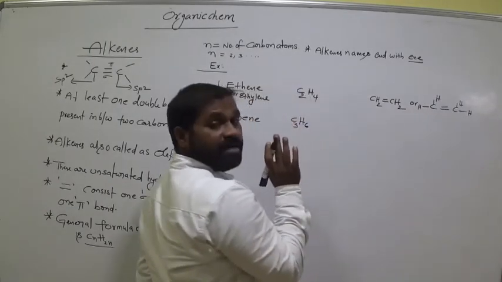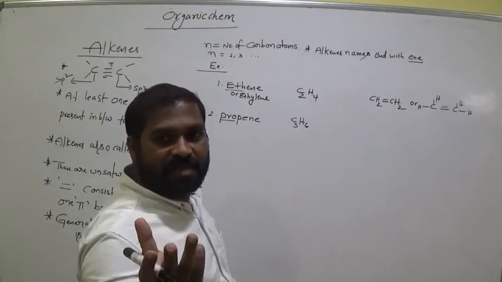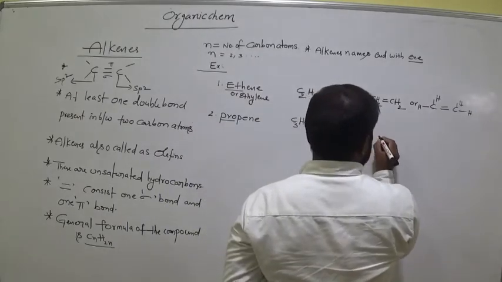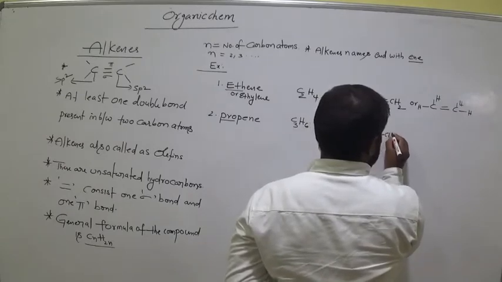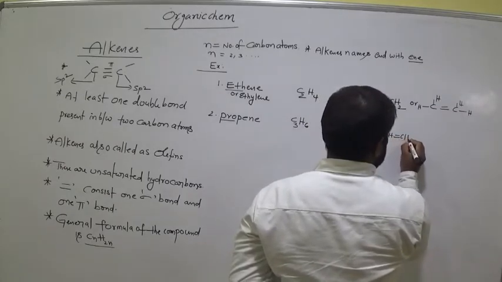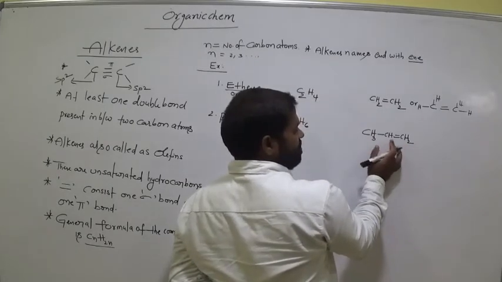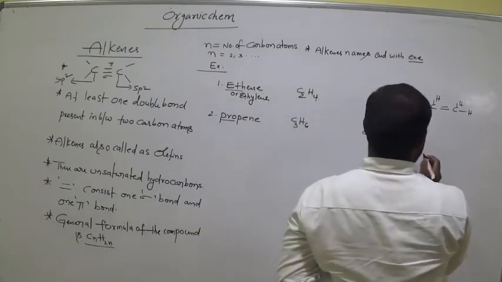In propene, the double bond exists between any 2 carbons. So now CH3 bond CH double bond CH2. Double bond is there or not? 3 carbons. Okay, propene.